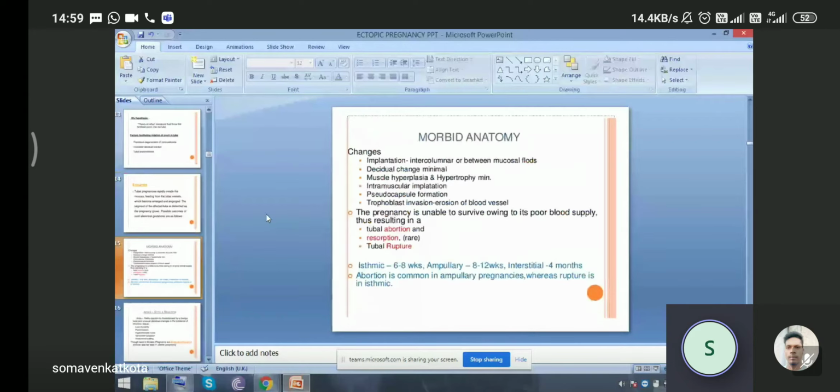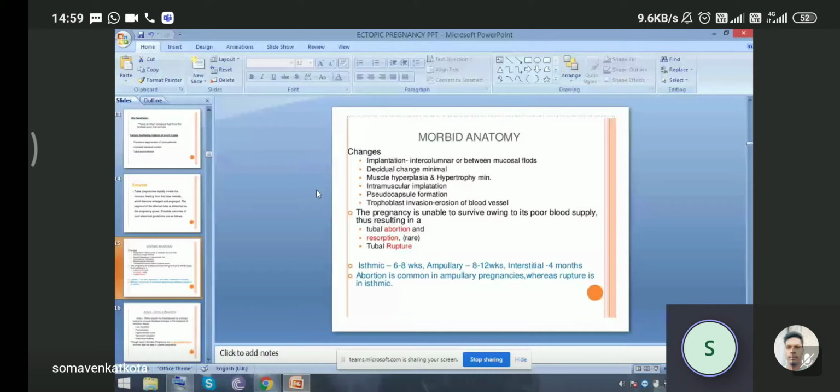The changes in the fallopian tube are like this: implantation occurs intraluminally, in between the mucosal folds. Then there may be a decidual change which is minimal. Then muscle hypertrophy is minimal. When hypertrophy is minimal in the fallopian tube, then intramuscular implantation occurs. There is a formation of pseudocapsule within the fallopian tube and erosion of blood vessels. So these are the changes that occur in the fallopian tube.